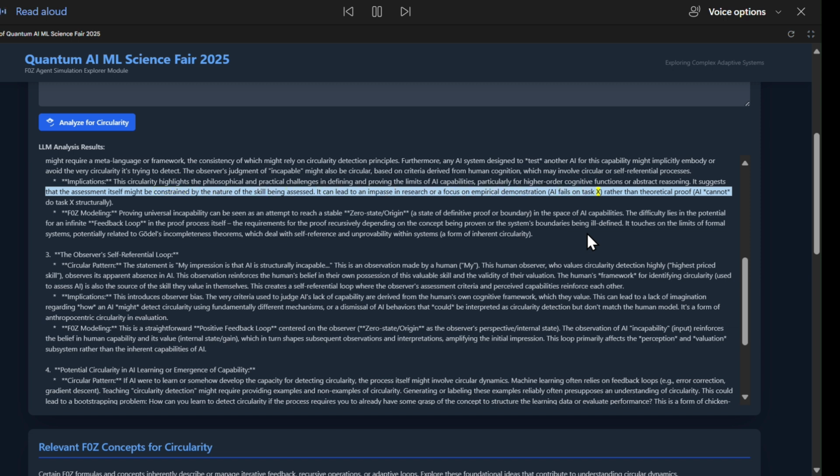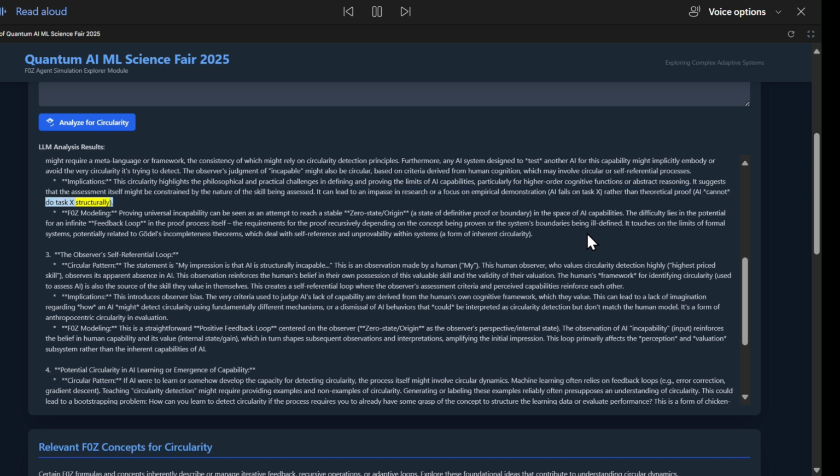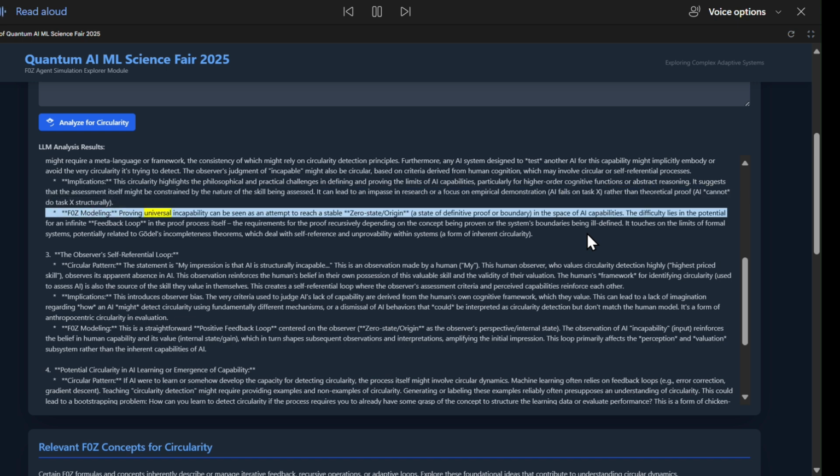AI fails on task X, rather than theoretical proof. AI cannot do task X structurally. F0Z modeling: proving universal incapability can be seen as an attempt to reach a stable zero-state/origin, a state of definitive proof or boundary, in the space of AI capabilities.